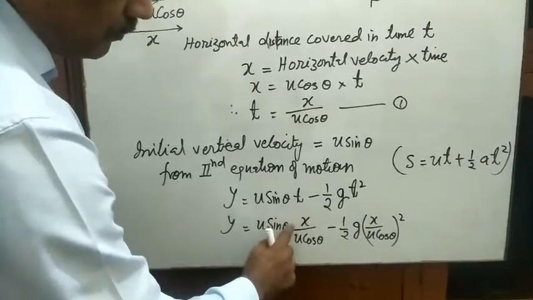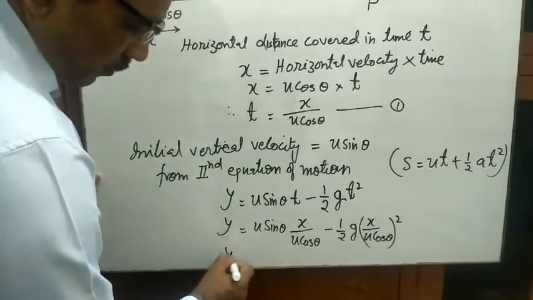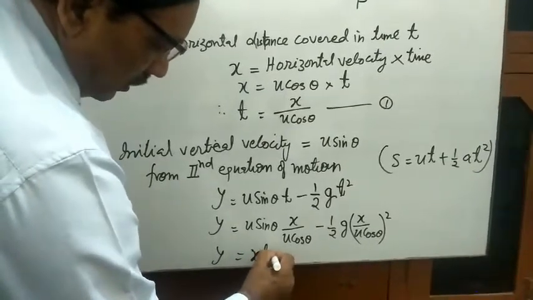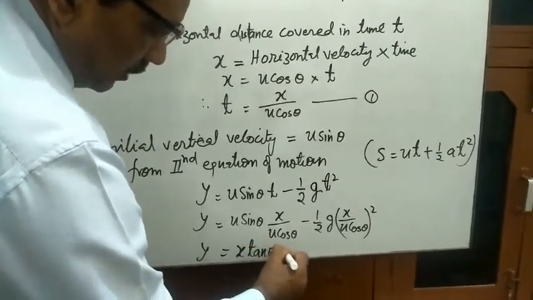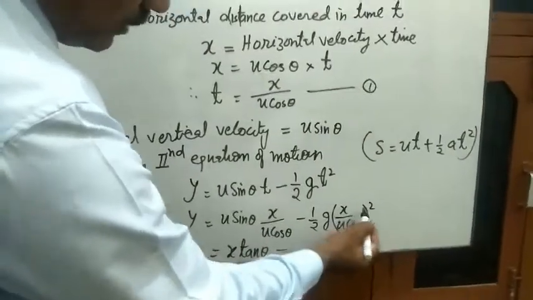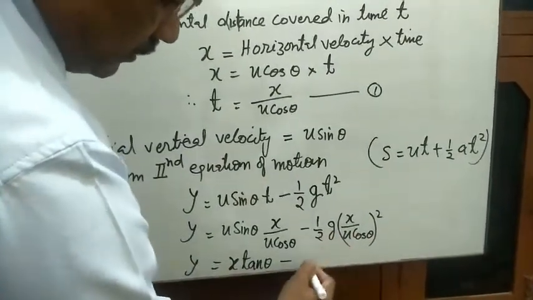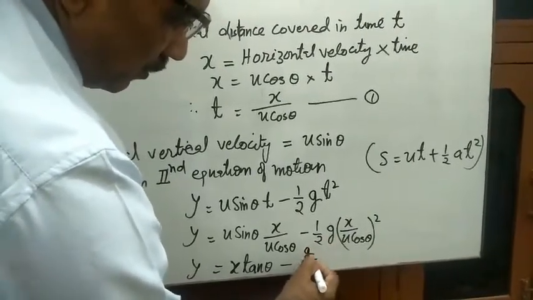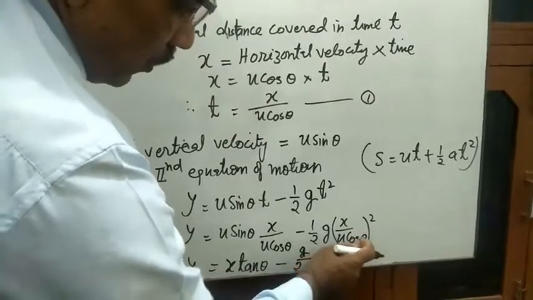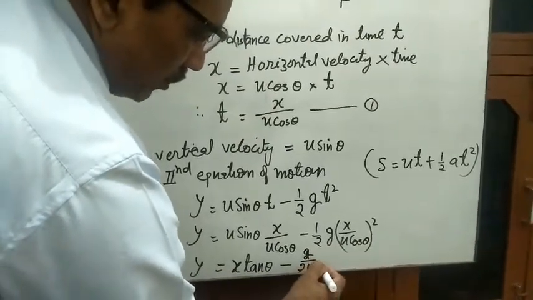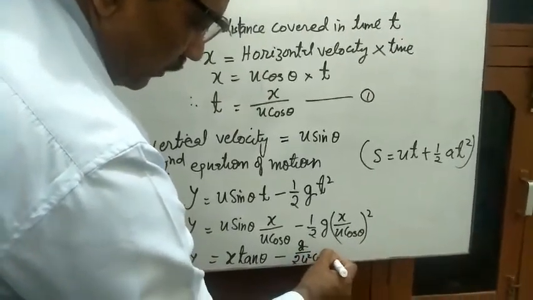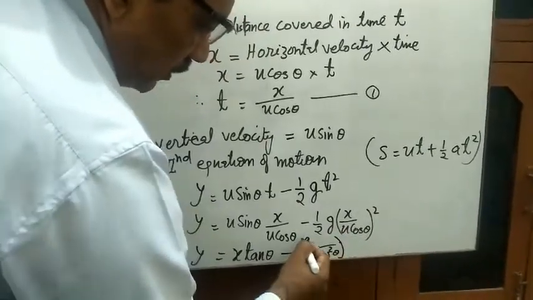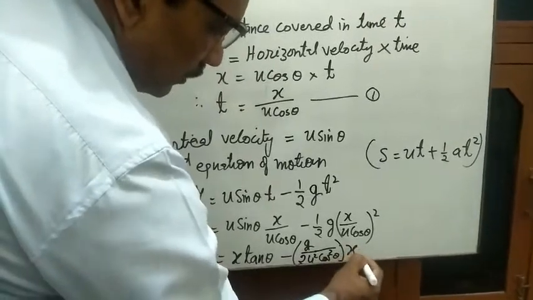So y is equal to x tan theta minus g by 2 u square cos square theta into x square. This much is a constant value, multiplied by x square.